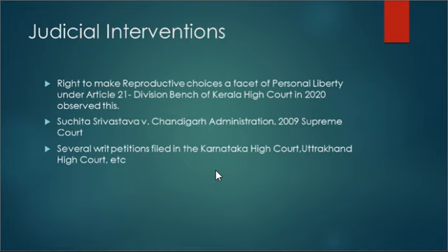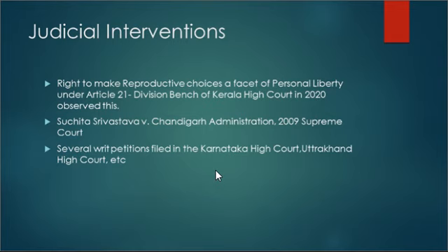And this has been emphasized by various high courts and by various rulings of the Supreme Court as well. So in 2020, a Division Bench of the Kerala High Court passed an order and observed that a woman has a right to make reproductive choices, and that is a facet of personal liberty, right?